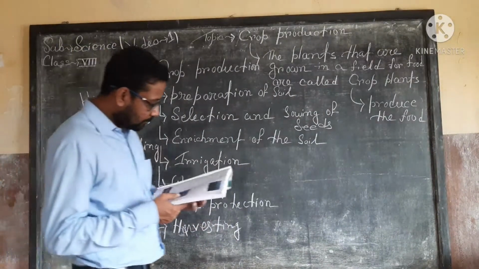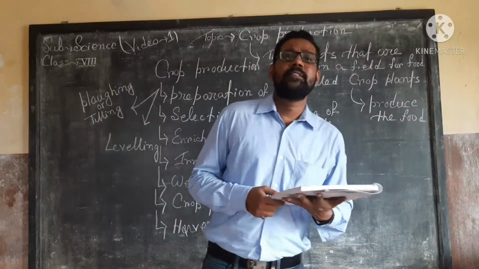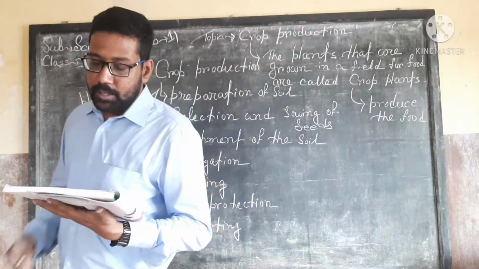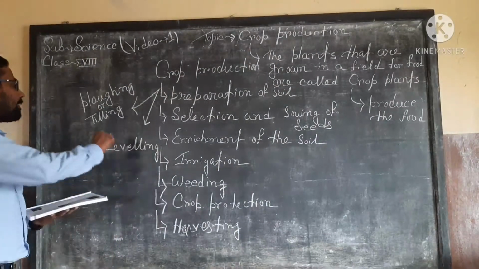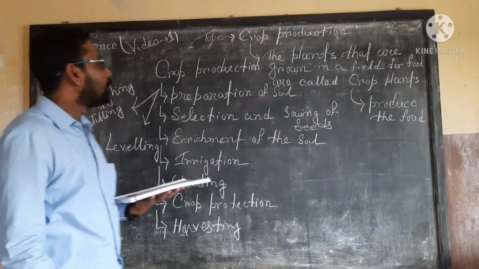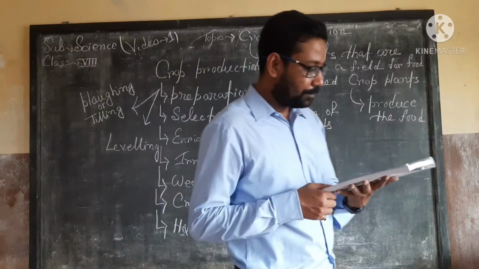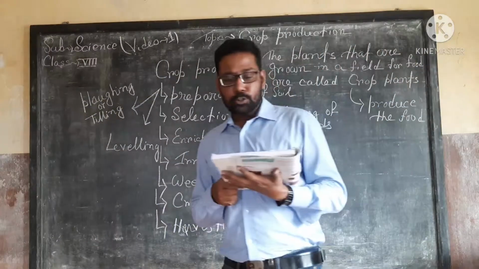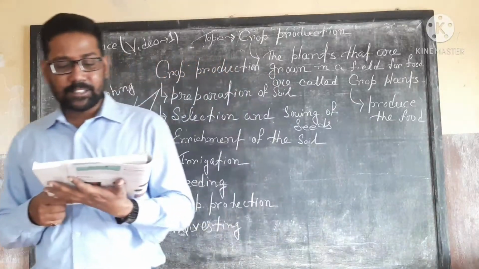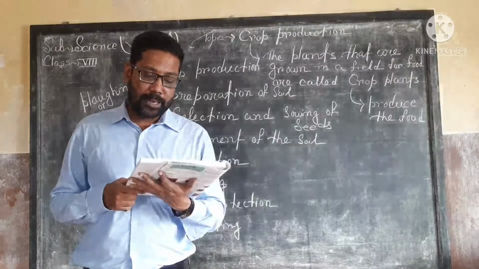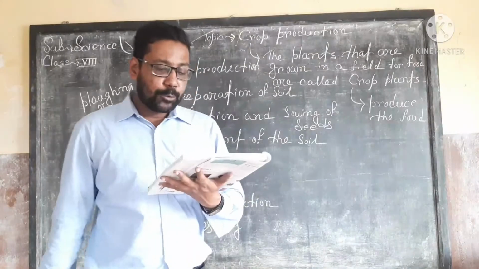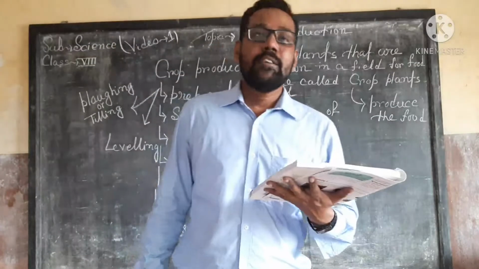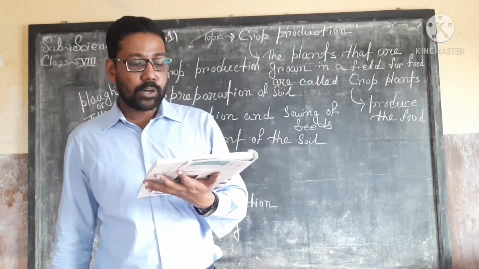Okay, the next one is leveling. Leveling is another process involved in the preparation of the soil. The big clods of earth present in the soil are broken and the soil is pressed to make it even. And this is called leveling.